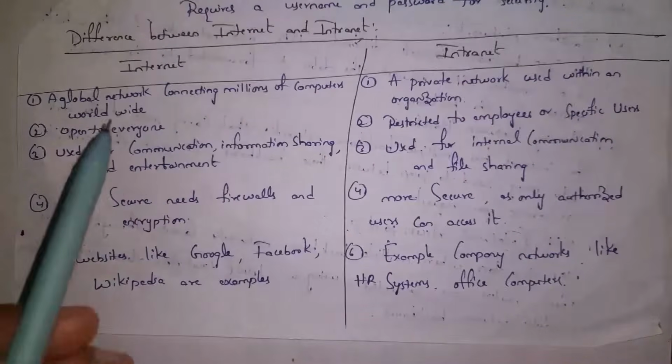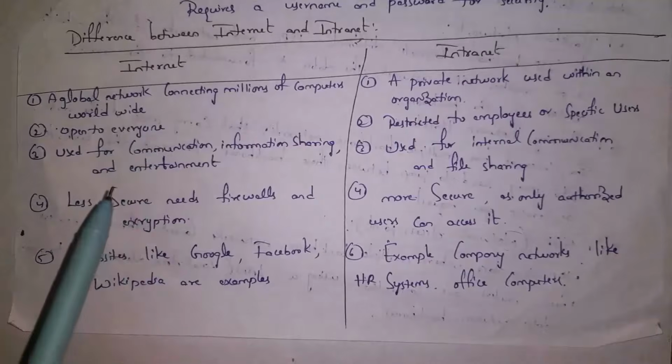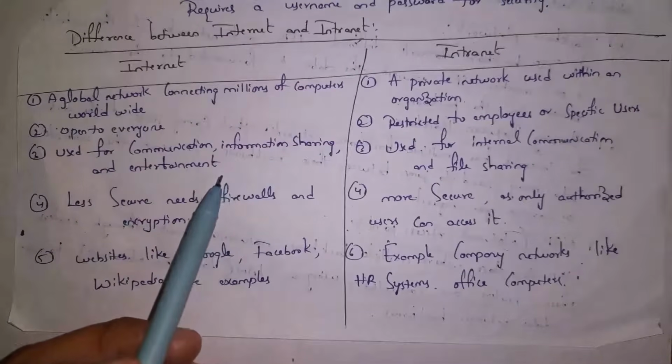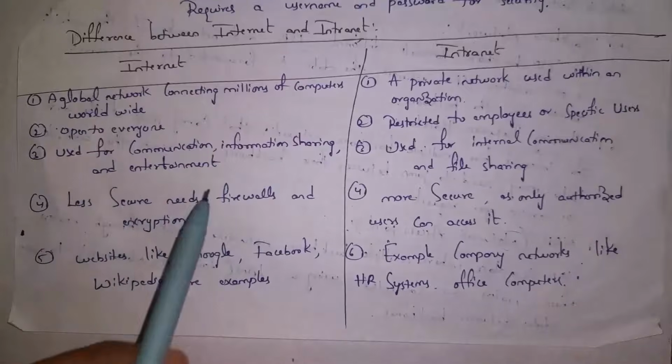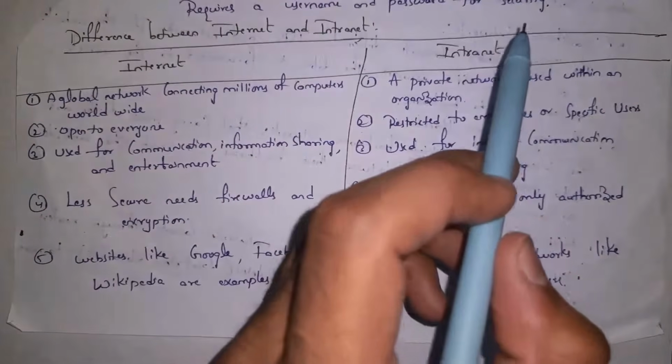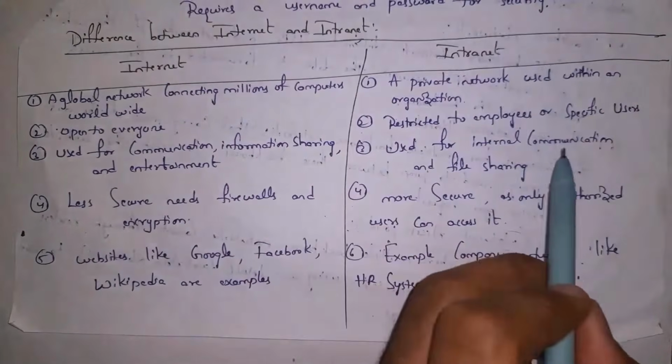Mainly we use Internet for communication, like to do phone calls and video calls, and for information sharing, like we can share files, songs, etc. And also for entertainment, like in order to watch YouTube videos, in order to access Facebook, Instagram, etc. we will use internet. Whereas we will use intranet for internal communication and file sharing.